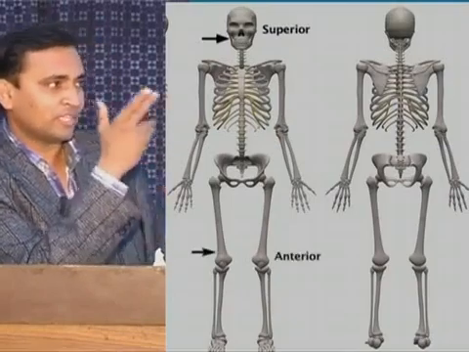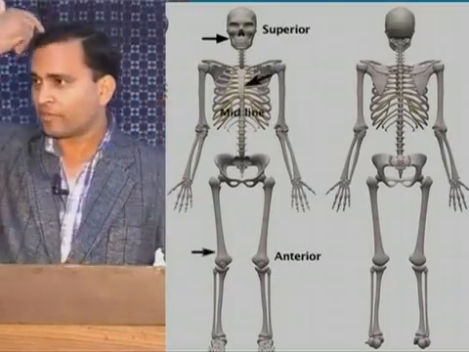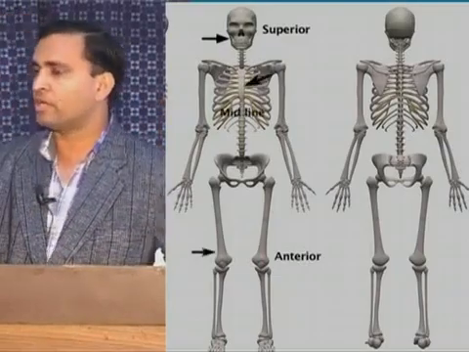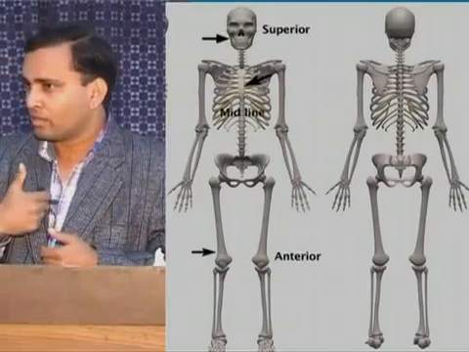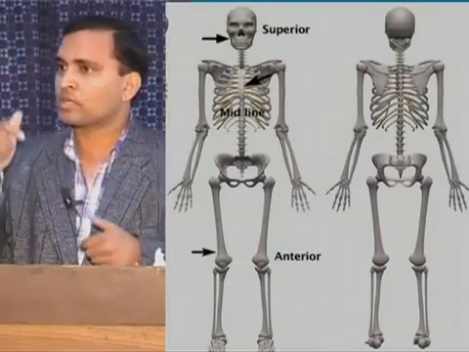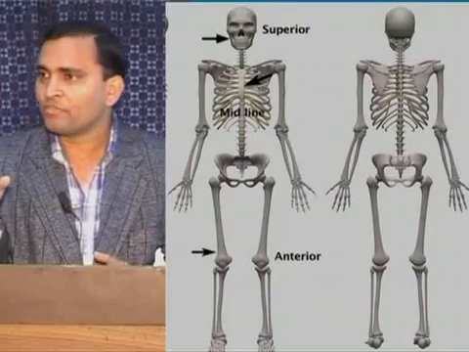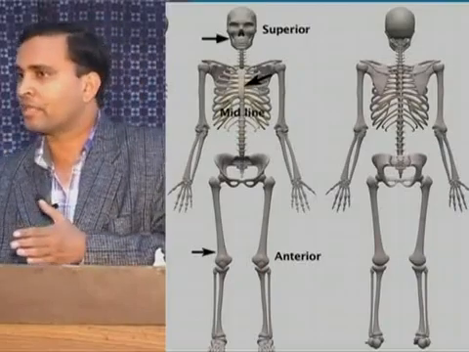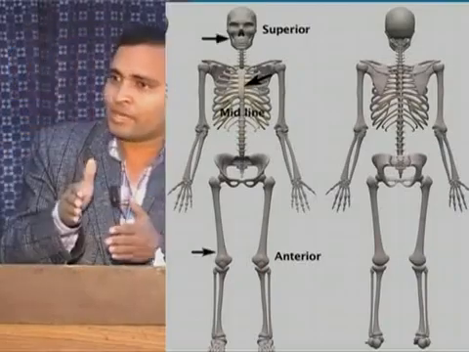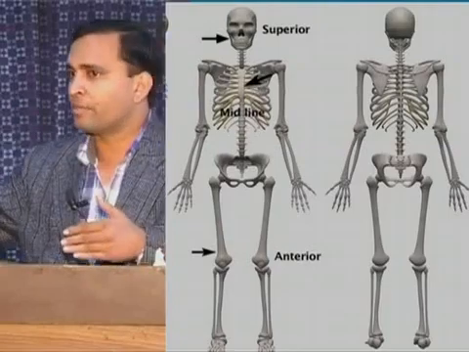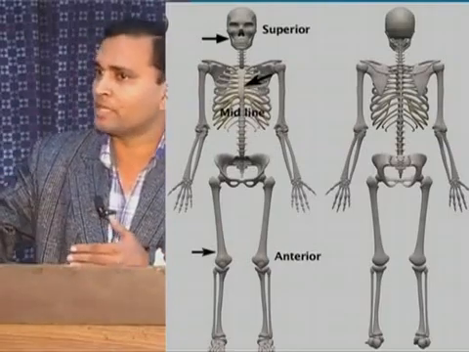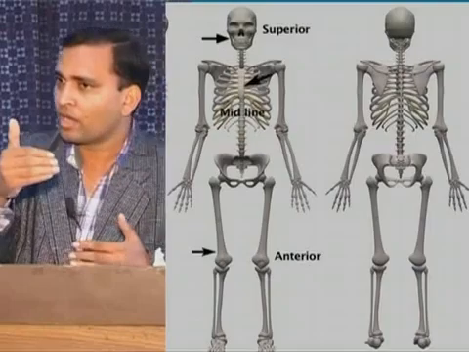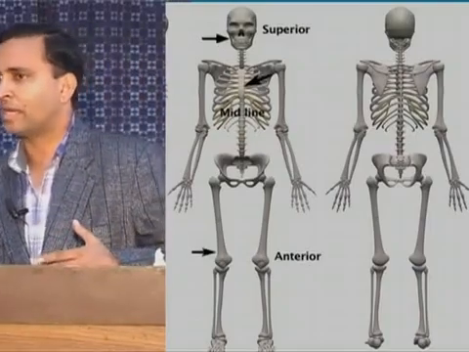There is a midline, a vertical line which divides your body into two equal halves. Anything which is away from the midline is lateral. Anything which is near the midline, coming towards the midline of the body, is medial.